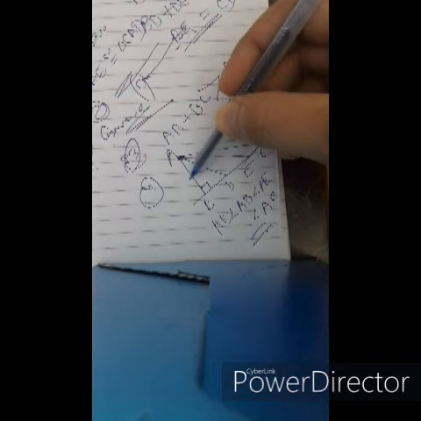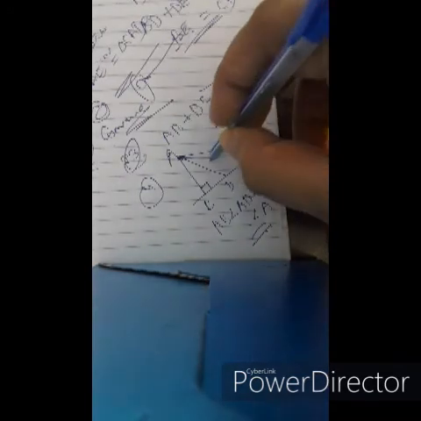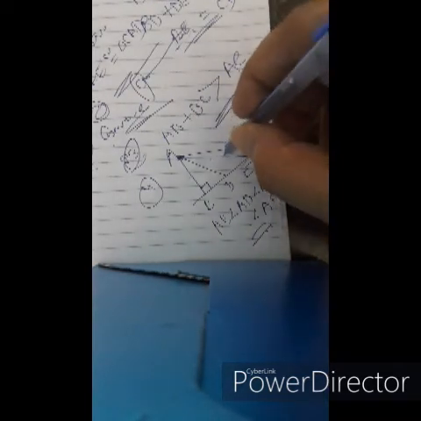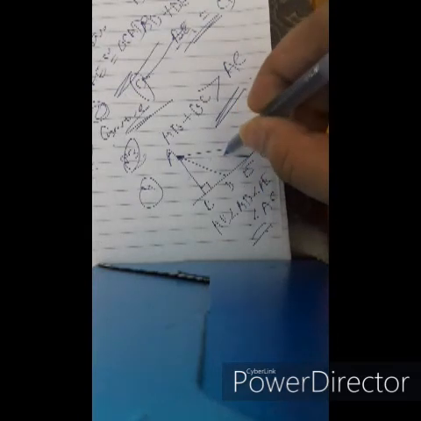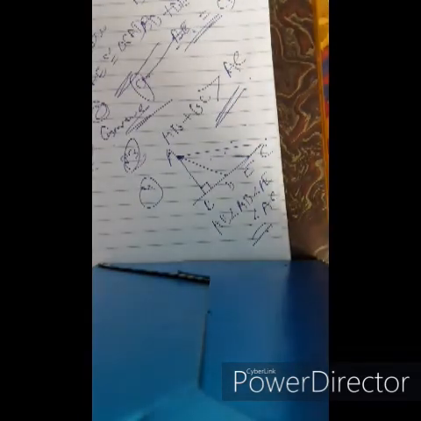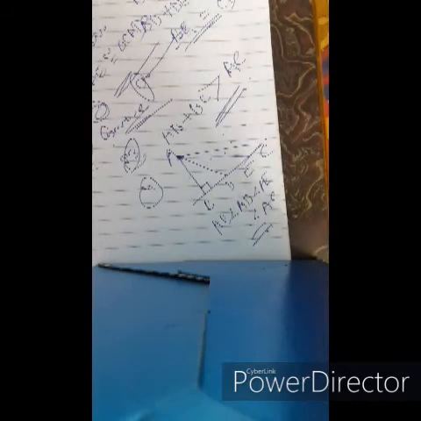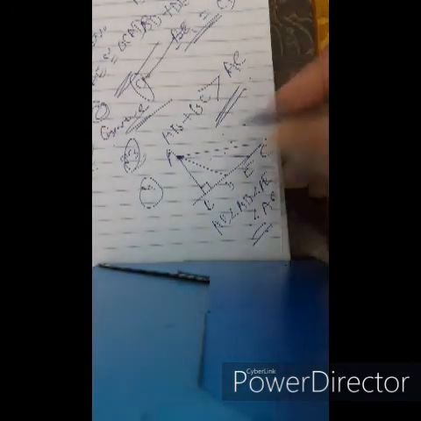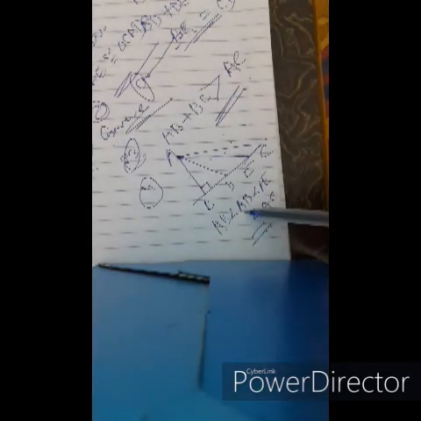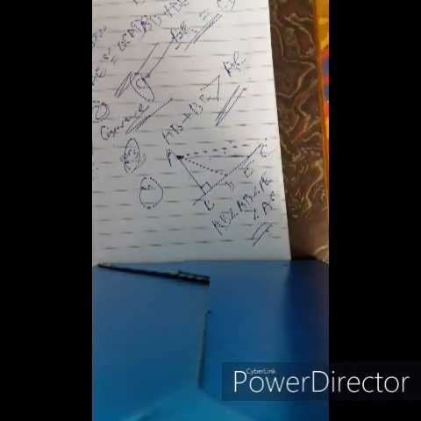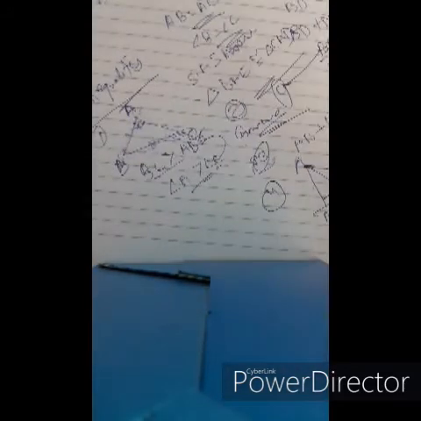Here AB is less than AD, AD is less than AE, AE is less than AC. In fact, AC here is the greatest, the biggest line. These are the theorems of inequalities. I repeat once again. The first theorem goes like this.